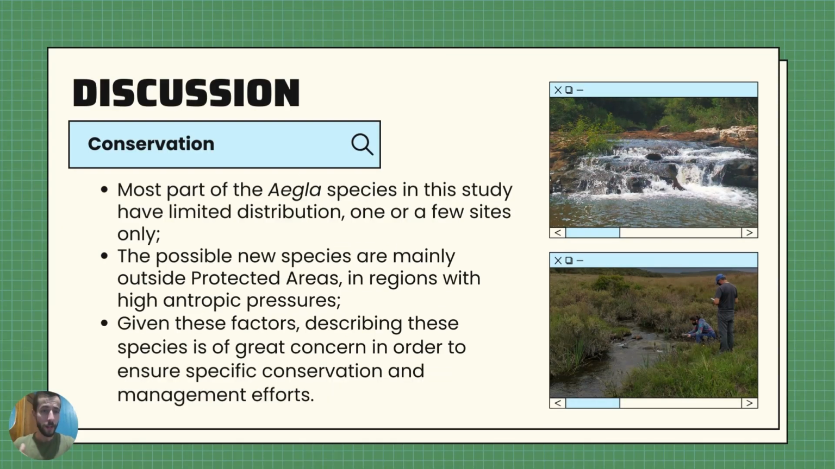So what's the implication of this for conservation? Most of the species found in our study are restricted to only 1 or a few sites. They are also found mainly outside protected areas, in regions with high anthropic pressures. So given these factors, describing these species is of great concern in order to ensure specific conservation and management efforts.